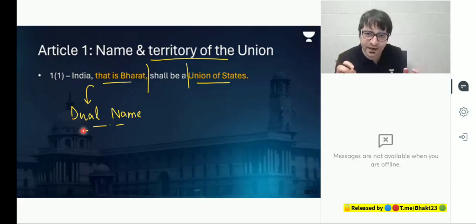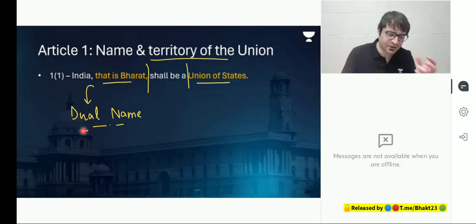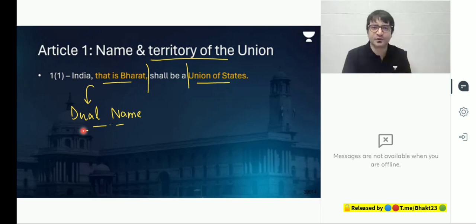Modernists said we should stick with this name India because that is how we are known now, no matter who has given us this name. Traditionalists said we should revert to the original name, which is Bharat. And ultimately, a compromise was reached. The compromise was we will have two names for this country, India as well as Bharat.